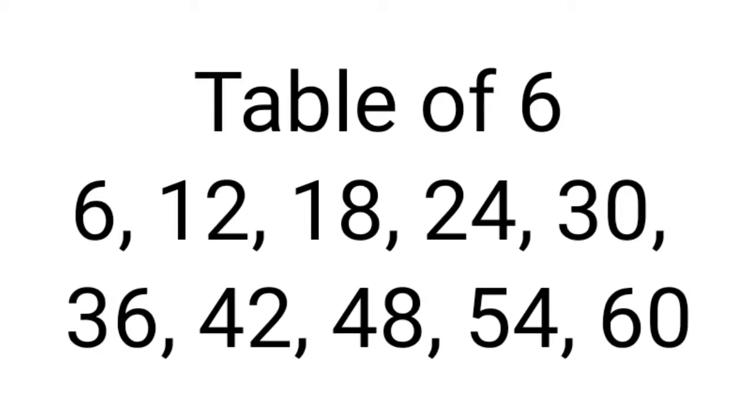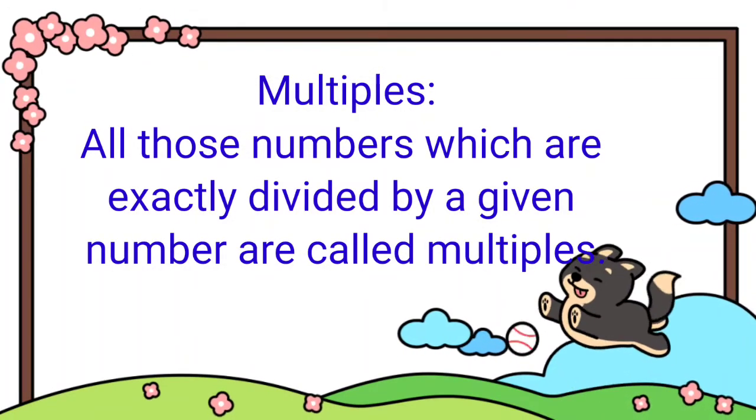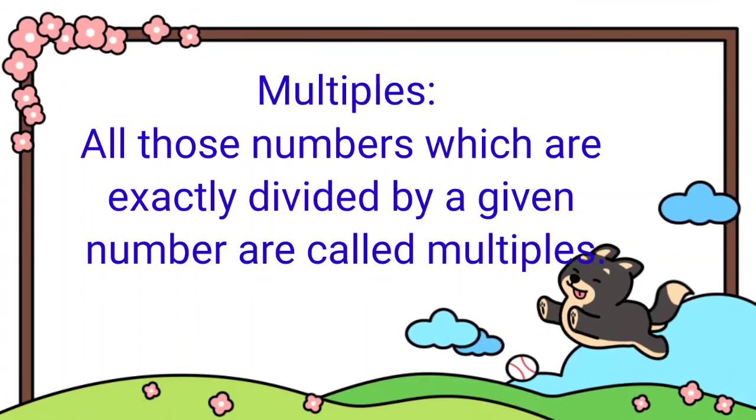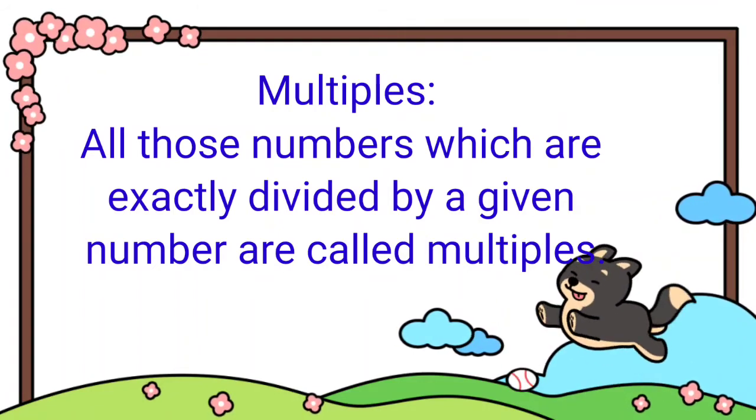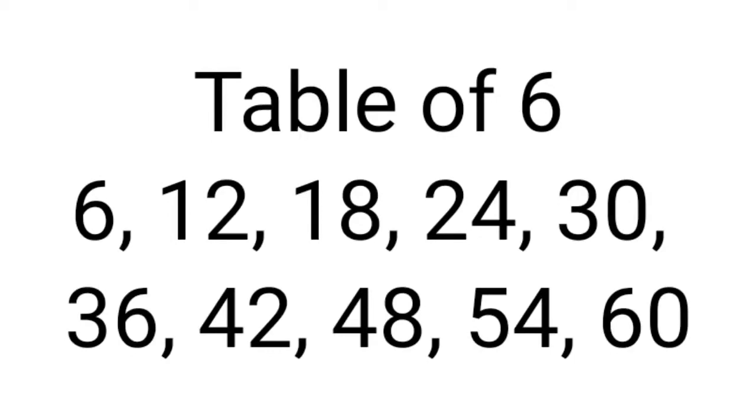So we can easily say about multiples, all those numbers which are exactly divided by a given number are called multiples. So here 6, 12, 18, 24, 30, 36, 42, 48, 54 and 60 are all the multiples of 6. But never think the multiples are only 10. It can be more than 10, or you can say it can be unlimited.